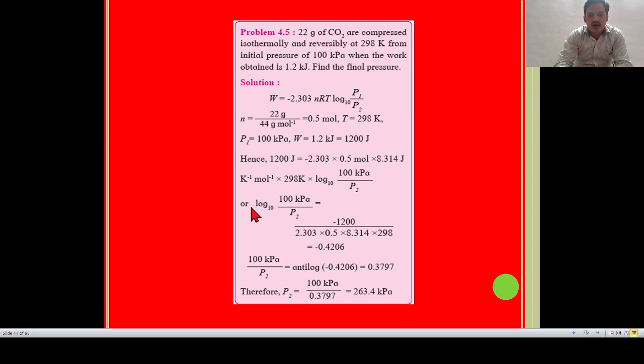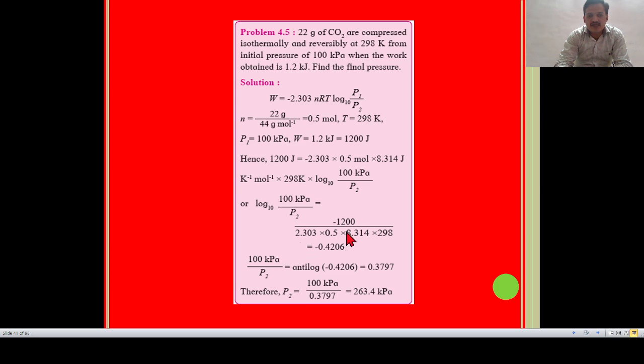Now we shift this term to the left hand side, then we get log to the base 10 of 100 kilopascal divided by P2 is equal to minus 1200 divided by 2.303 into 0.5 into 8.314 into 298.